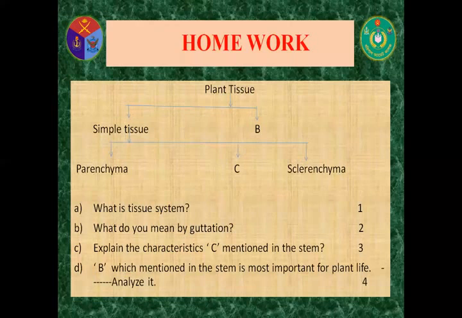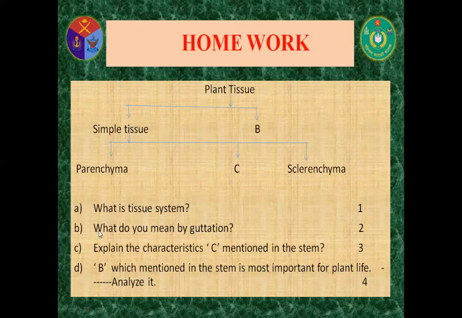Now, my dear cadets, it's time for homework. This is the CQ question. Plant tissue is divided into simple and complex. Simple tissue is divided into three: parenchyma, collenchyma and sclerenchyma. Now question one, knowledge question. What is tissue system? Understanding question.